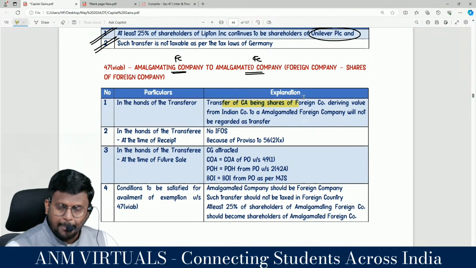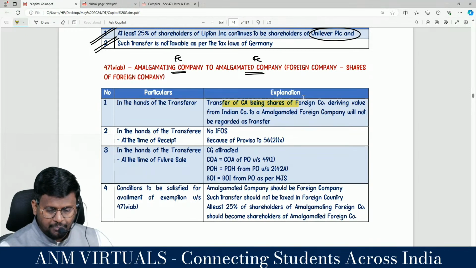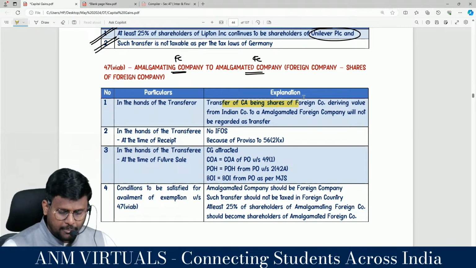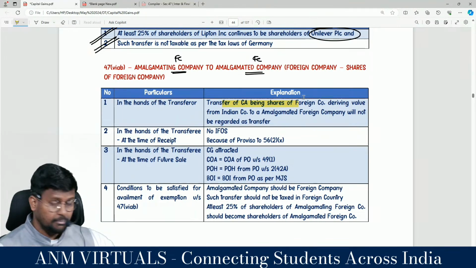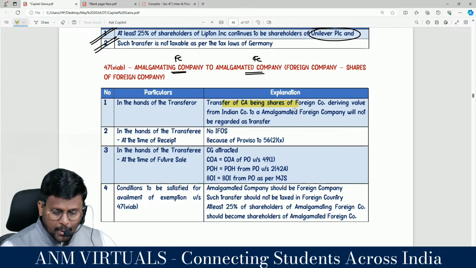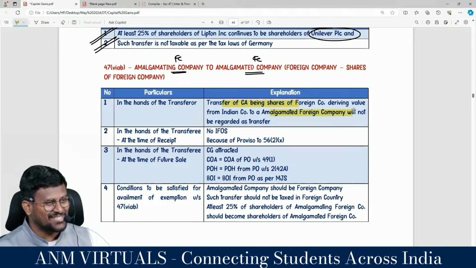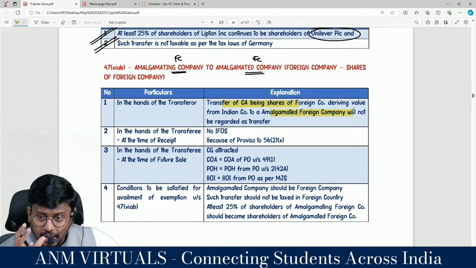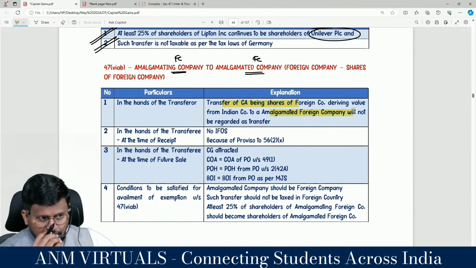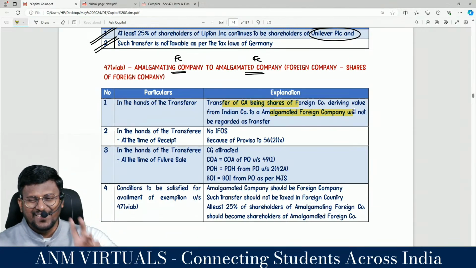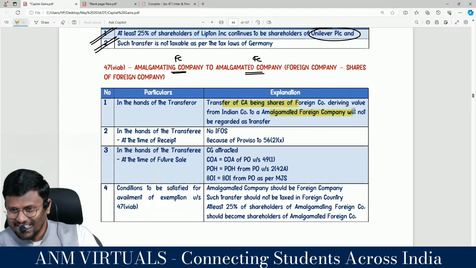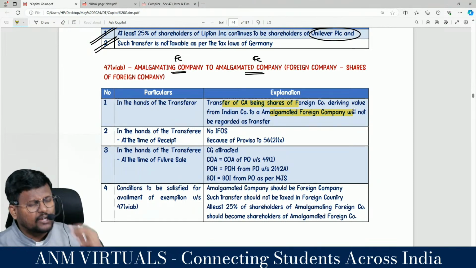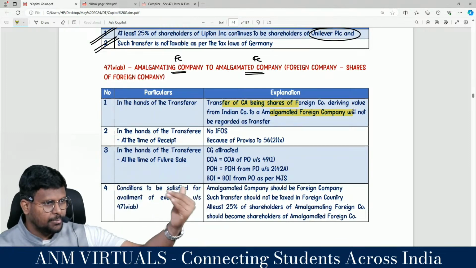Transfer of a capital asset being shares of which company? Foreign company, deriving value from which company? Indian company, to an amalgamated foreign company will not be regarded as transfer. Okay, now the shares of which company have moved out? Foreign company shares have moved out. That foreign company is deriving value from Indian company. Correct? So the amalgamated foreign company has received the foreign company shares.